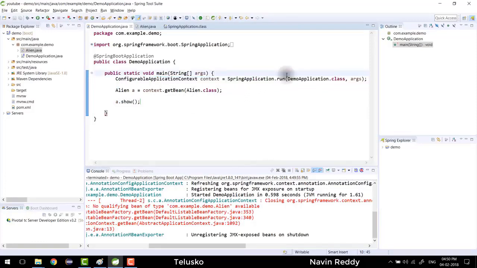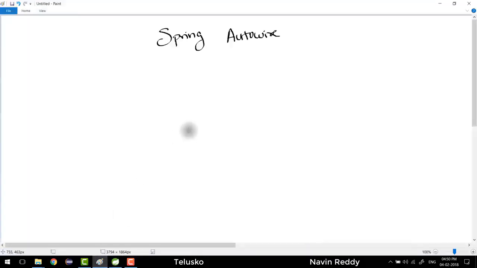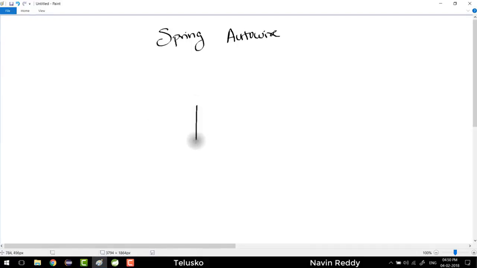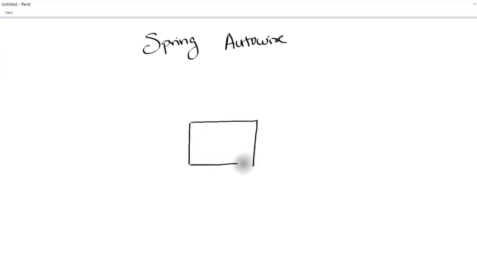Now Spring provides you another container. The way we have the JVM, we also have a Spring container. To understand that, let me go back to this diagram in the Paint application here. We have the JVM, right? And inside this JVM, we have a special container, which is called a Spring container. This container will have different objects, but which objects? The objects which Spring specifies. In fact, the objects which we create here are called Spring Beans. So whatever you have inside this will be called a Spring Bean.